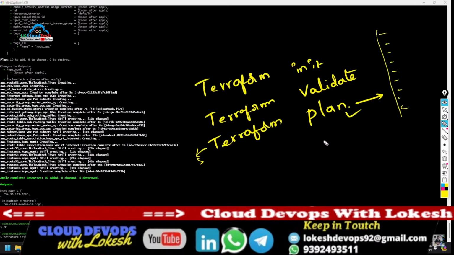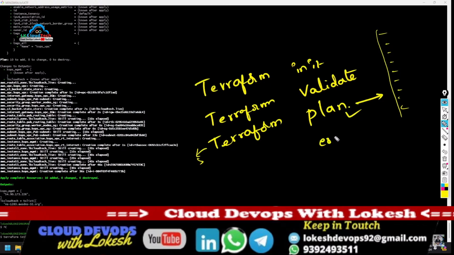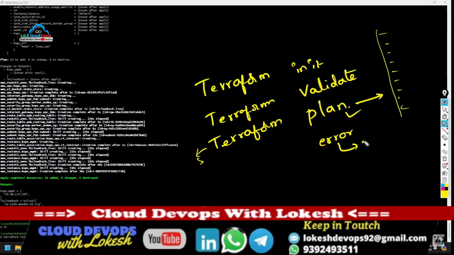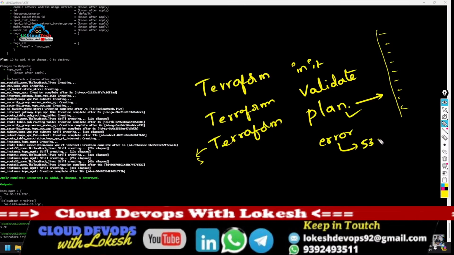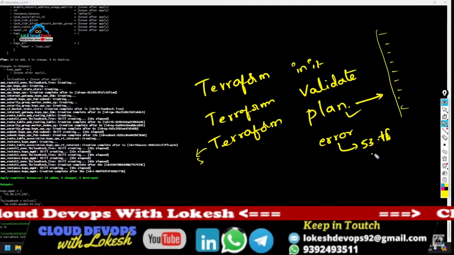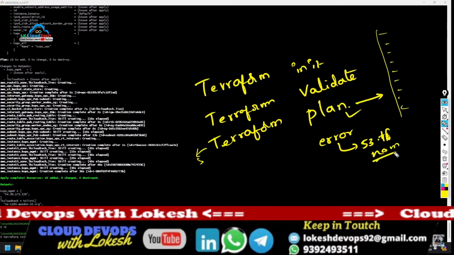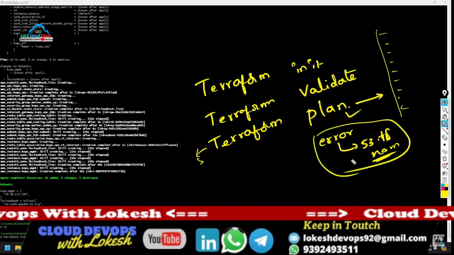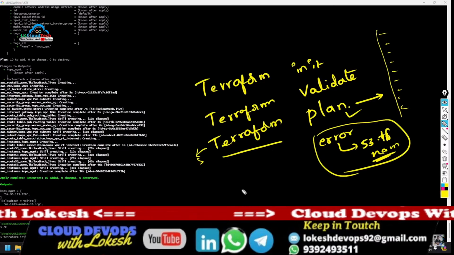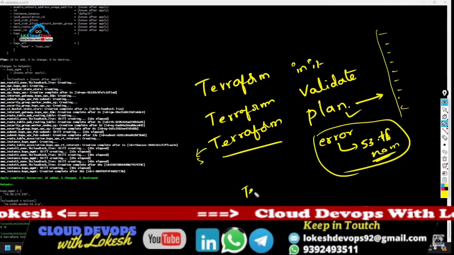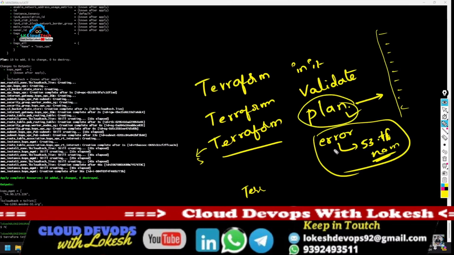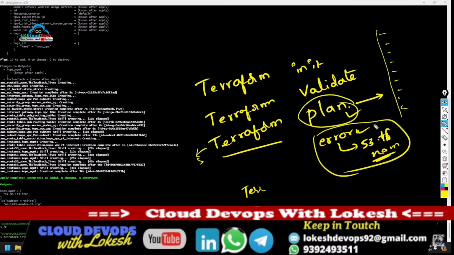If any fault or error occurs, it will show the error exactly where it is. For example, in s3.tf there is some issue, maybe a naming convention issue, it will show like this. Before running Terraform apply, plan will show what errors are there.